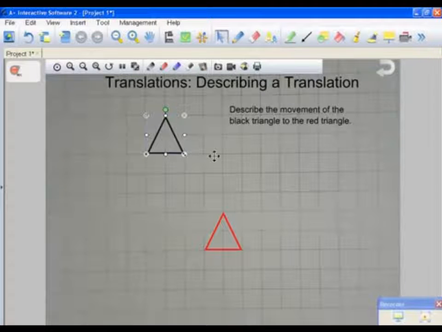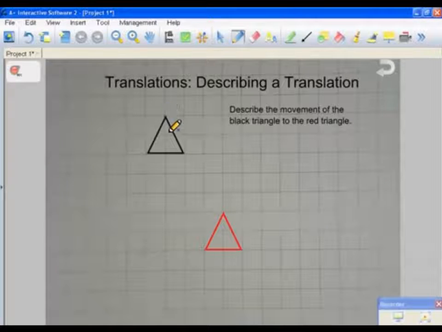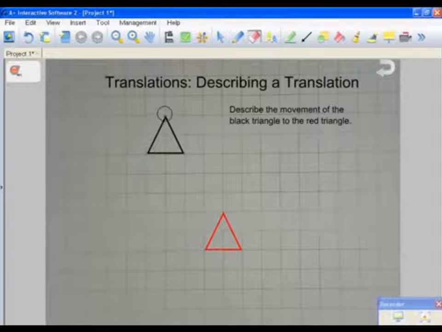So the easiest way to describe a translation is to pick a point on your triangle or whatever object you have. So you could either pick the top of the triangle, you could pick the bottom left point of the triangle, or you could pick the bottom right of the triangle. It doesn't really matter as long as you are consistent with which point of the object you want to be moving.